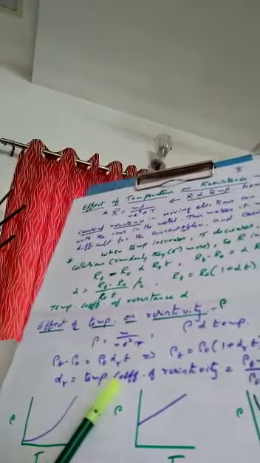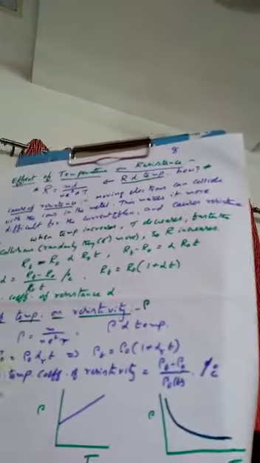See here, rho_T is equal to rho naught into 1 plus alpha T. What is alpha R? Coefficient of resistivity: rho_T minus rho naught upon rho naught into T, per degree Celsius. This is the formula for alpha here.